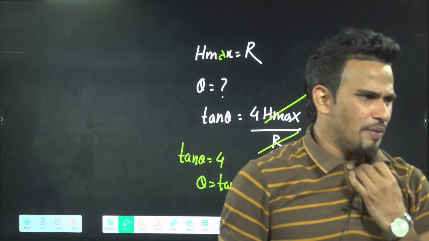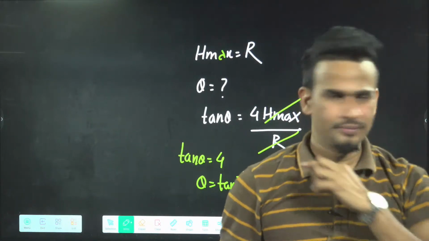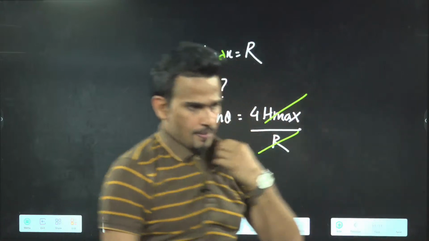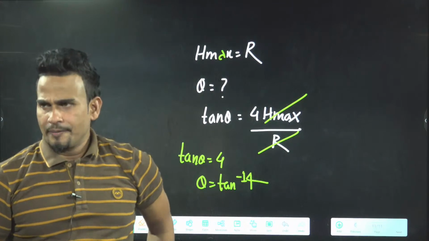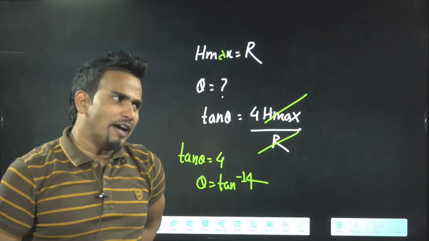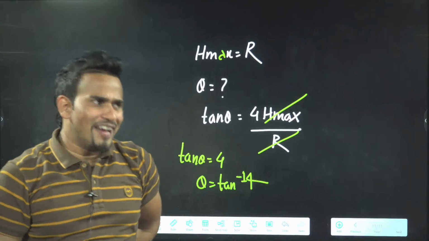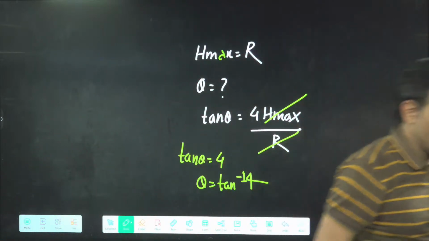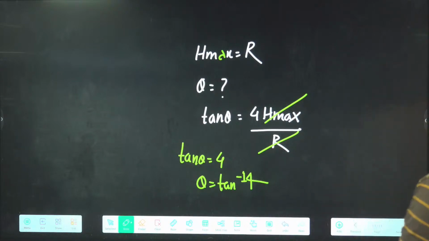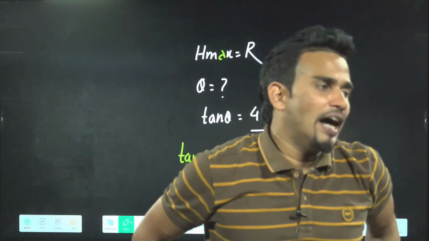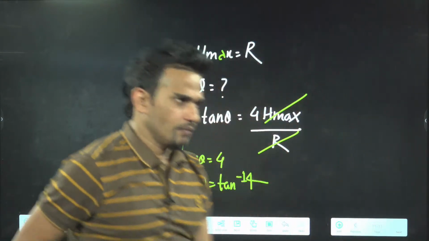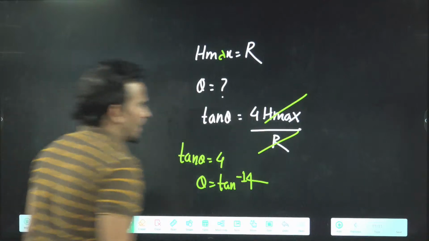Do the next question. Again, one previous year NEET question. A ball is projected at 45 degrees to have range R. Find its maximum height.